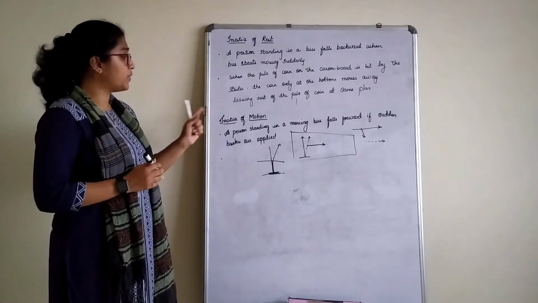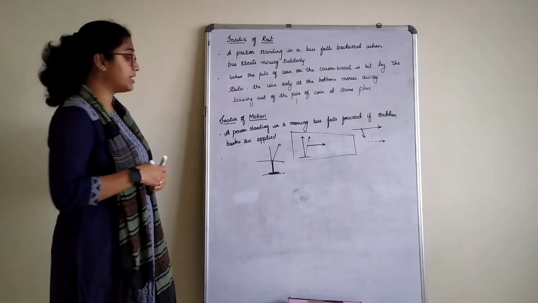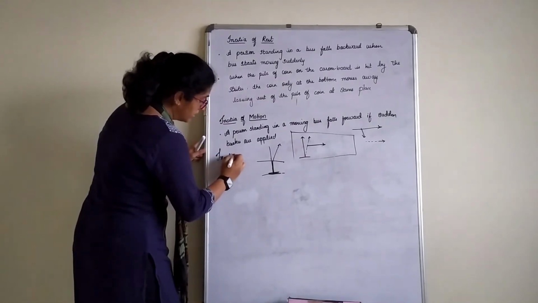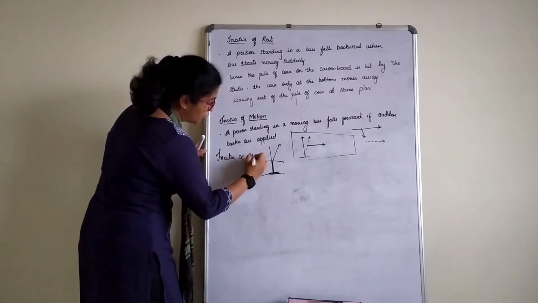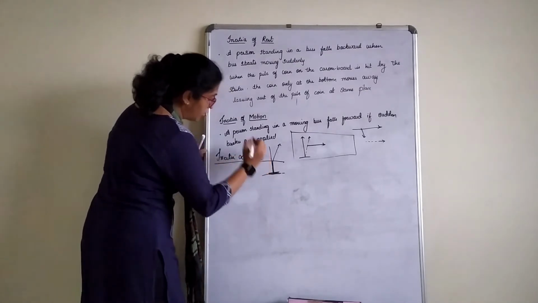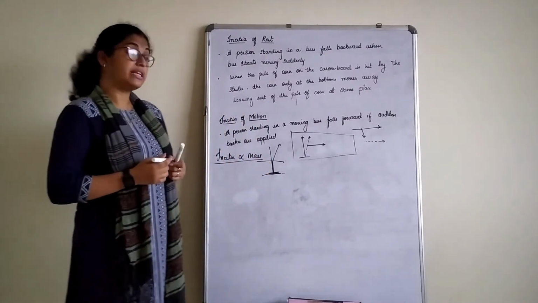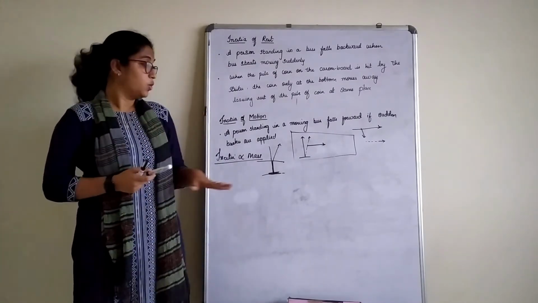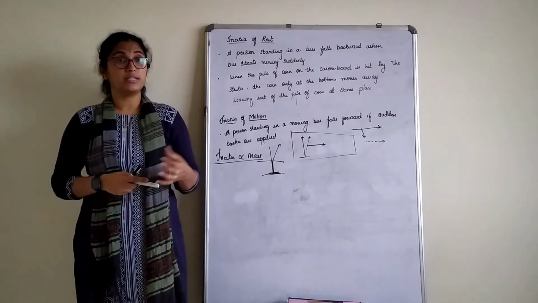The last thing we should know about inertia is that it is directly proportional to the mass of an object. Now how do you say that inertia is directly proportional to mass? One best example I will give you here is shot put.